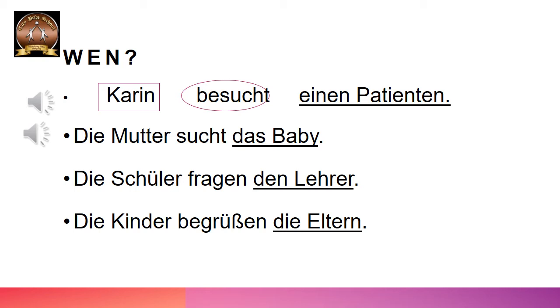Nummer 3. Die Schüler fragen den Lehrer. Das Verb ist fragen. Wer fragt? Die Schüler fragen. Also die Schüler ist das Subjekt im Nominativ. Und wen fragen die Schüler? Den Lehrer. Also den Lehrer ist das Objekt im Akkusativ. Again, das Baby, den Lehrer are persons. So the question you ask is wen.